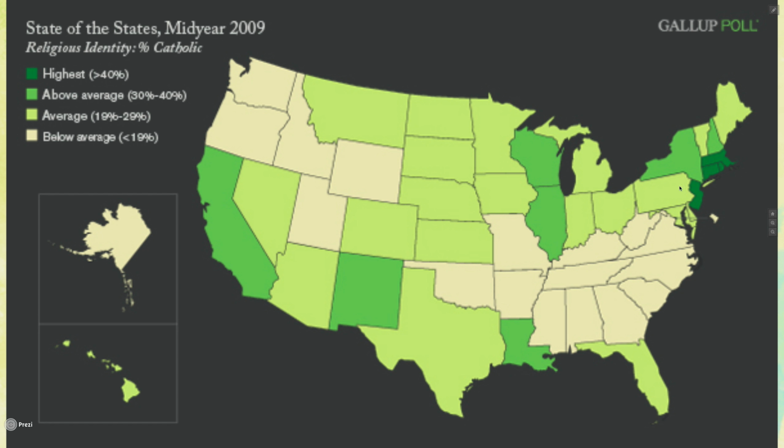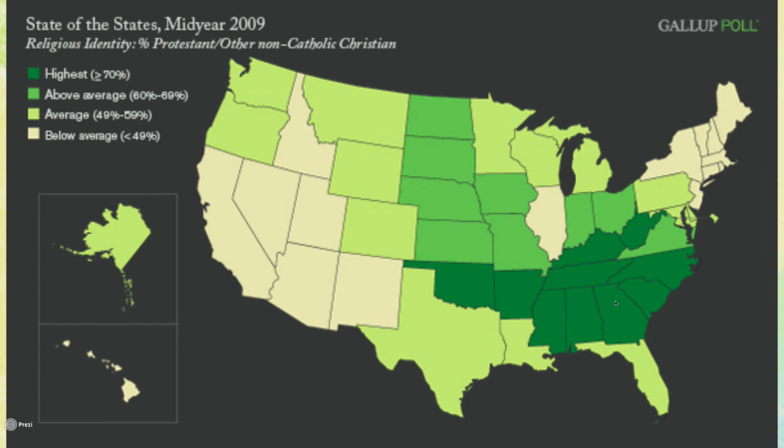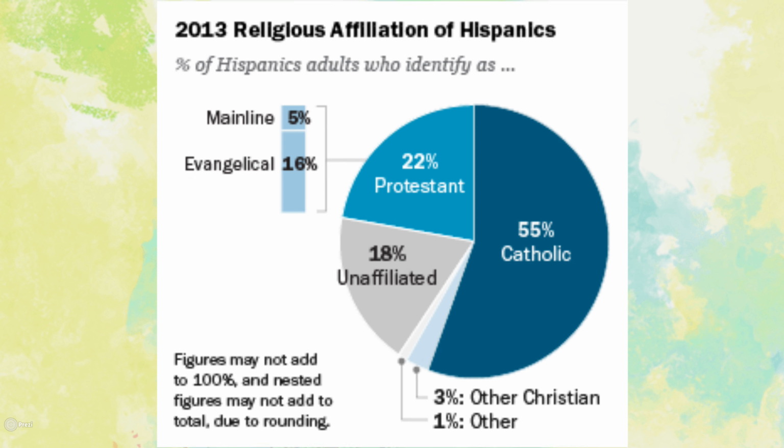And then in the Northeast right here, really why they're concentrated up here are remnants of colonialism and other things. But the easiest way to remember the Northeast is think about all the Catholic schools that you hear about in the United States, and they're concentrated in the Northeast. And this is the opposite of that map. This shows the concentration of Protestants, and as you can see, they're right here, and in the Midwest, and as you can see in the Northeast and the Southwest, there's way less Protestants. And here's a graphic of the religious affiliation of Hispanics, and as you can see, most Hispanics are Catholic.